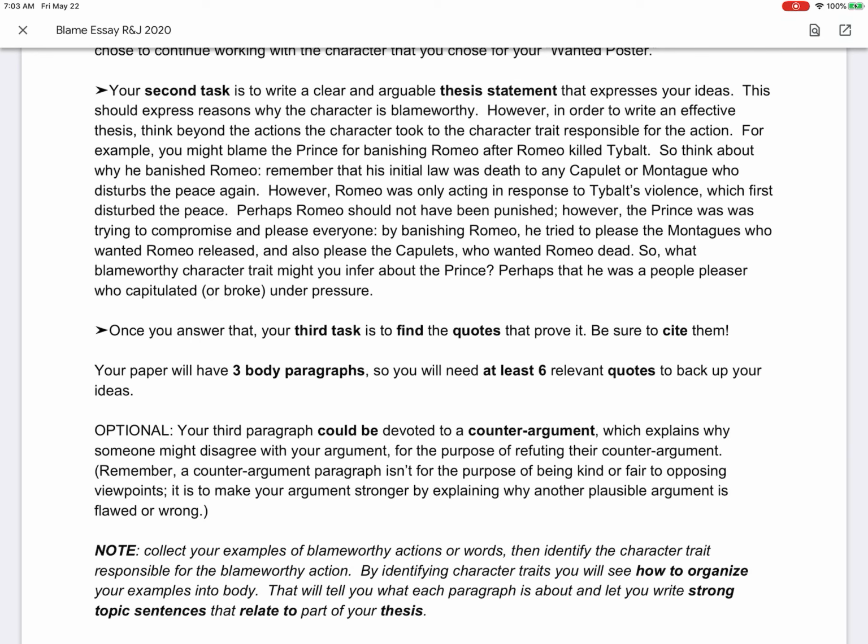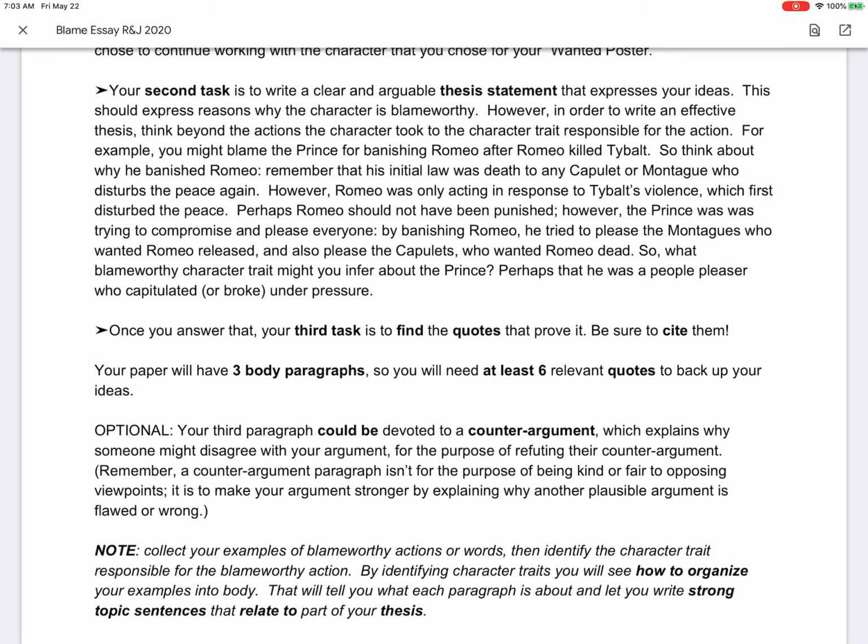If you choose to do a counterclaim, you don't have to do a counterclaim. You could do 3 body paragraphs. Body paragraph 1 is blameworthy character trait 1. Body paragraph 2 is blameworthy character trait 2. Body paragraph 3 is a third blameworthy character trait. Now remember, you only identified 2 in the Wanted poster, so you need to return to your brainstorming and see if you have a third possible character trait that you could seek evidence for.